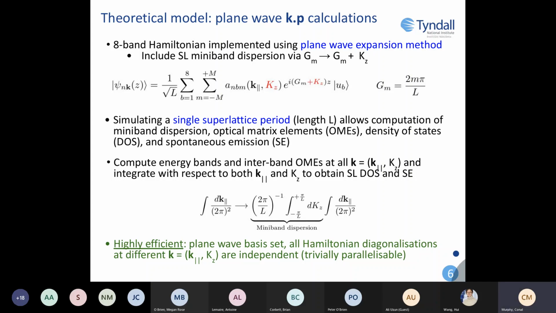We assume an infinite periodic superlattice along z and compute eigenstates as a function of in-plane wave vector, like typical quantum well calculations, as well as k_z. We can see how our integral changes our computation of spontaneous emission and density of states, where we're considering the impact of the miniband dispersion. And all these calculations are highly efficient, as our plane wave basis set typically requires smaller matrix sizes than that of real space finite difference methods, and the calculation is also parallelizable over wave vectors by running a different wave vector on a different core.